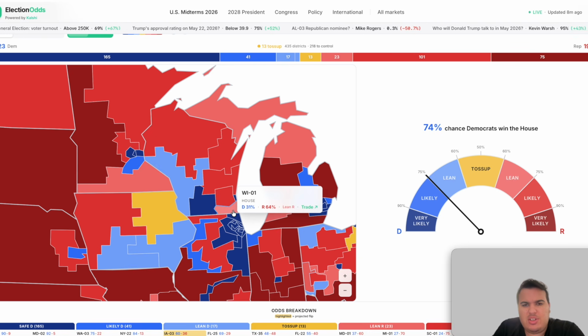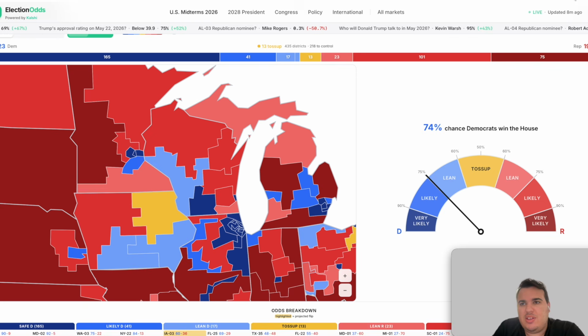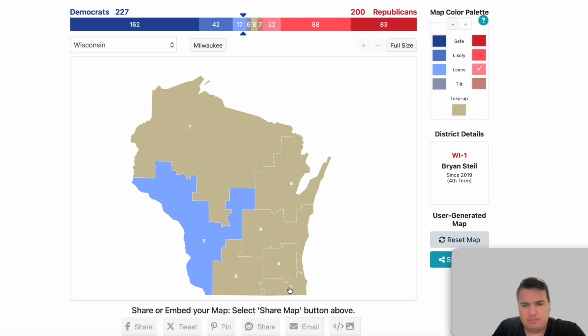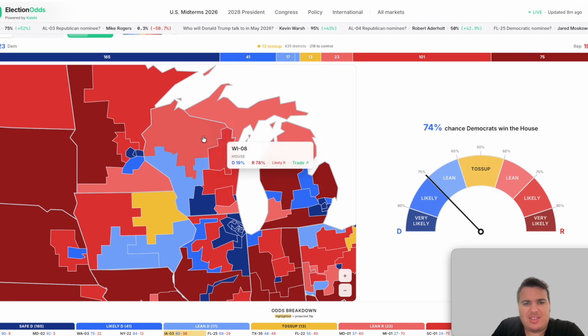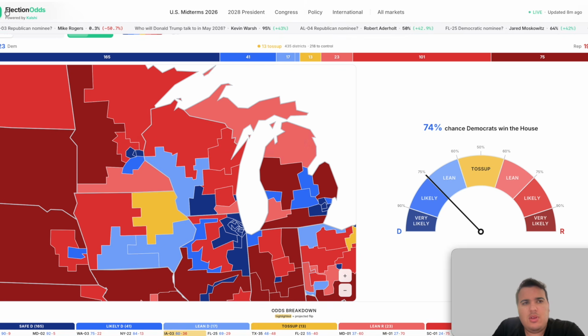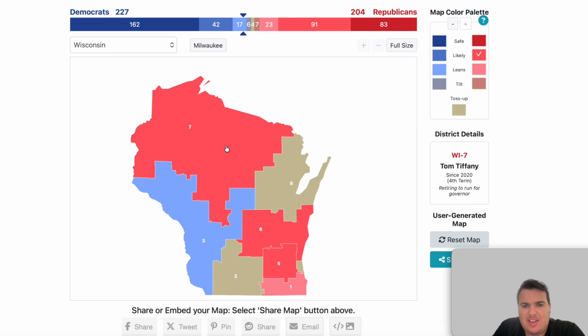The 1st district is held by a Republican, I do believe his name is Brian Steil. Yes, it is. It is currently listed on this map as lean Republican. We'll put that district as lean Republican. The rest of the map, we have likely Republican in the 5th, the 6th, and the 7th. So we can go through here with the 5th, 6th, and 7th as likely R.